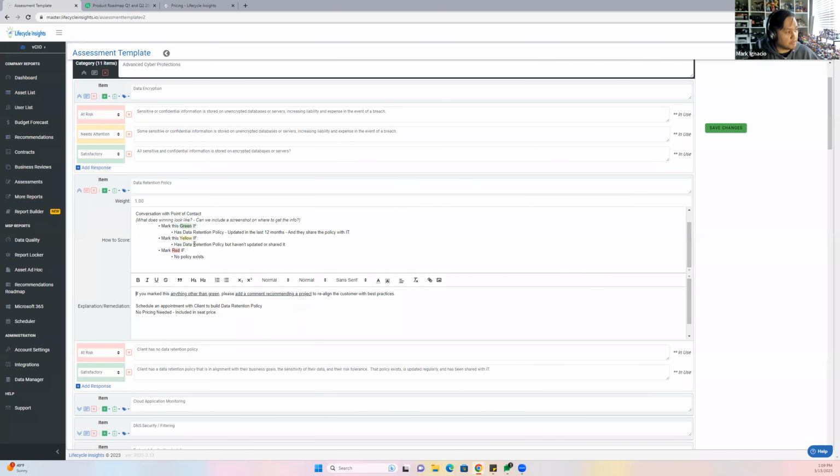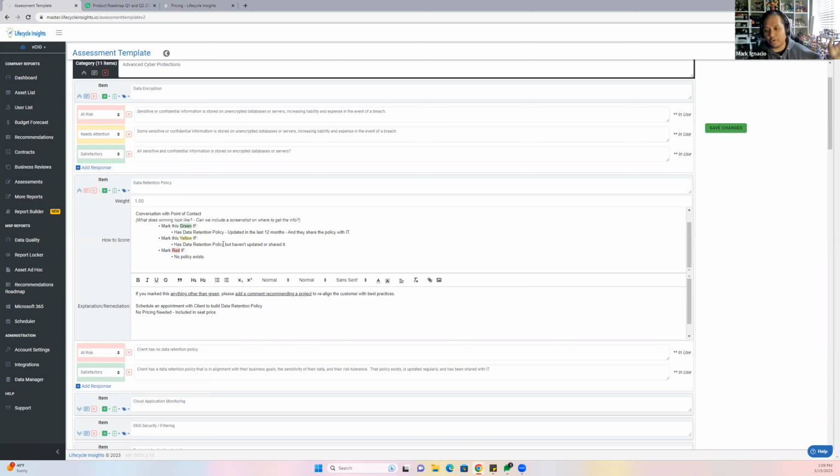So I'm going to add a response because what my how to score is, that's my standard. So I can give this to my account manager and they'll be able to have a conversation with that point of contact and score this properly because I already laid it out for them. So I'm going to add a response, and that response is going to be needs attention. The needs attention would be has data retention policy, but is not shared.